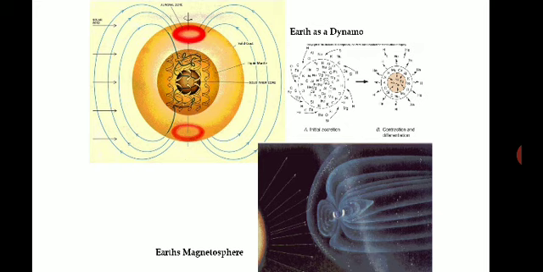At the center there is a core, a solid iron ball, and that is why currents are circulating the heat. So we call the earth a dynamo.